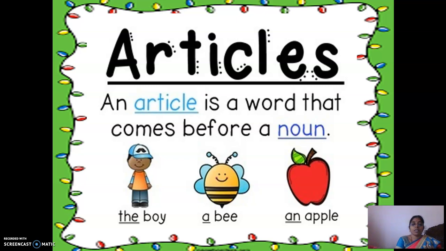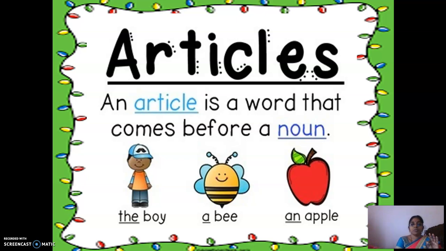All these articles will tell us, and it plays an important role in the grammar part. Even though it is just three words, a, an, and the, it plays an important role.